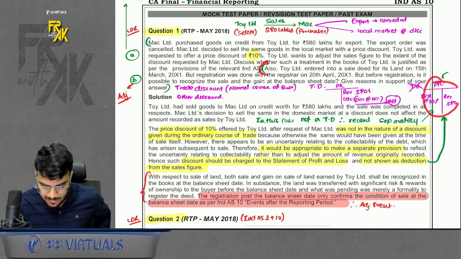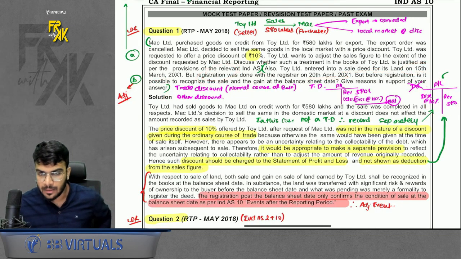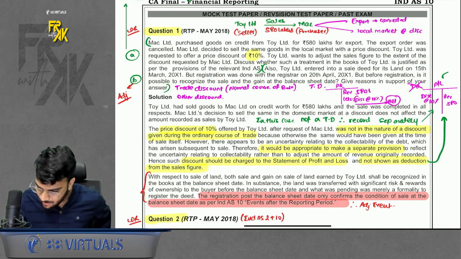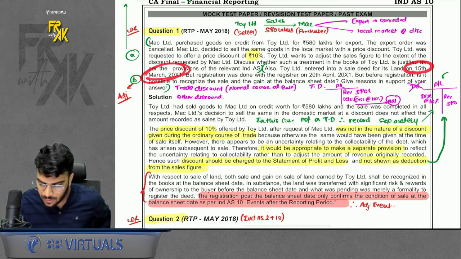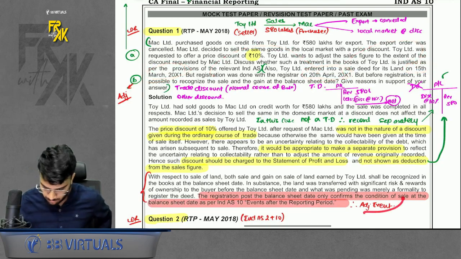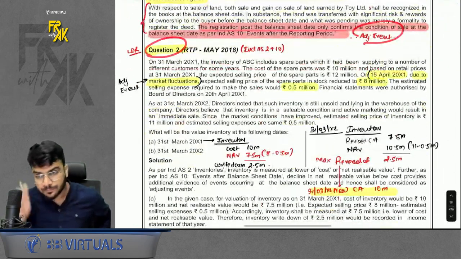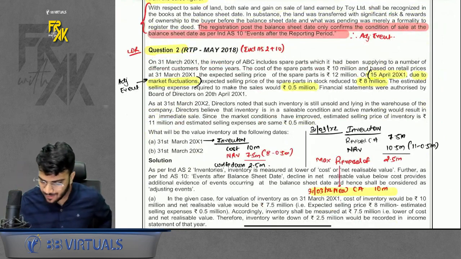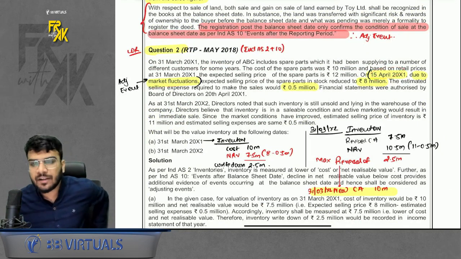Do remember. Second, we entered into a sale deed on 15th March, but the registration was done on 20th April. Adjusting or non-adjusting? Can I say the sale deed was entered on 15th March? Registration is additional evidence of a condition already existing, so adjusting event. Do remember that part. Question number 2. The value of inventory is falling due to market fluctuation.